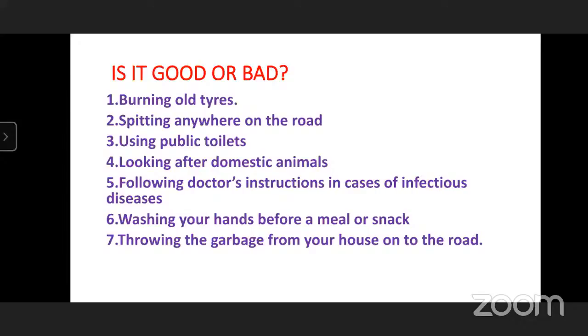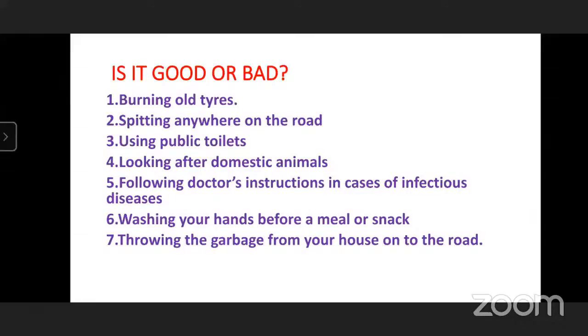Fourth question, looking after domestic animals. If we take care of domestic animals, will it be good or bad? Good. Yes. How will it be good, beta? Can you tell me? Because we take care of domestic animals. Yes.